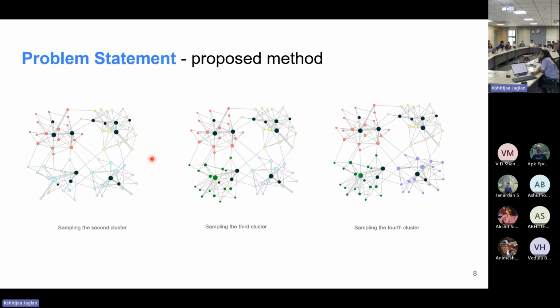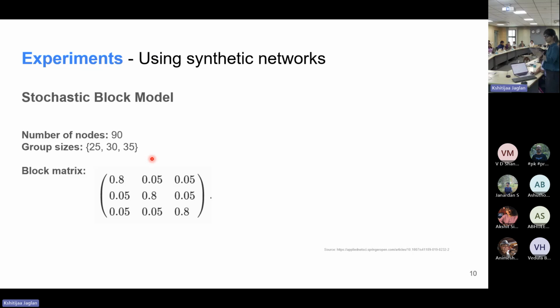And to test how it works, we tried to look at two settings. The first one is synthetic, where we tried to create a synthetic network using stochastic block models, which I will explain now. And since we also need to test if this method works in real world settings, we implement it on a real world Twitter network. First, I will explain how the synthetic network looks and what different configurations we tried, if there are any edge cases, in what conditions our sampling scheme works and in what it doesn't, and so on.